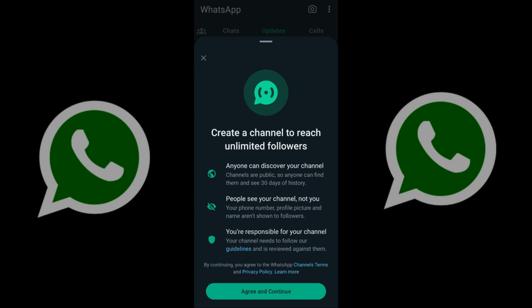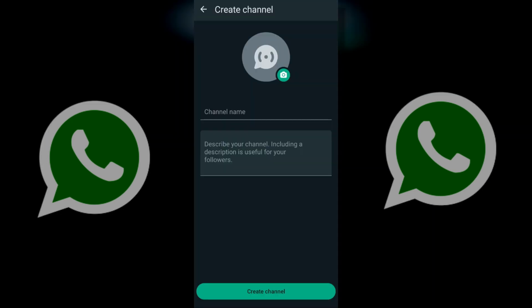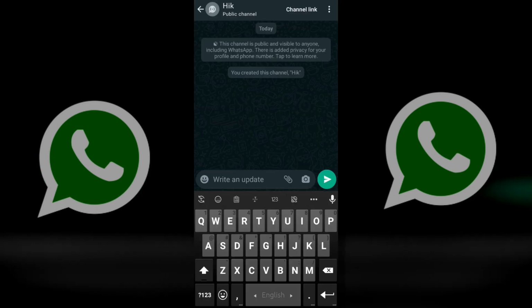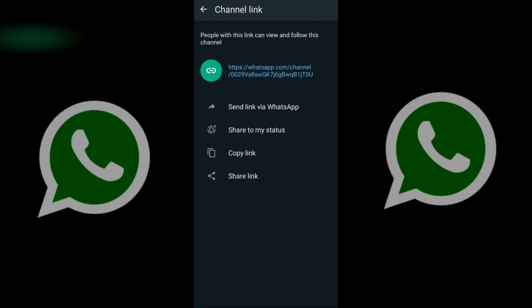Agree and continue. Create a channel to reach unlimited followers. You can enter a channel name, and that's it. You've created your own channel, and you can copy the channel link and paste it into any social media app, and you can manage your channel from the three-dot menu here.